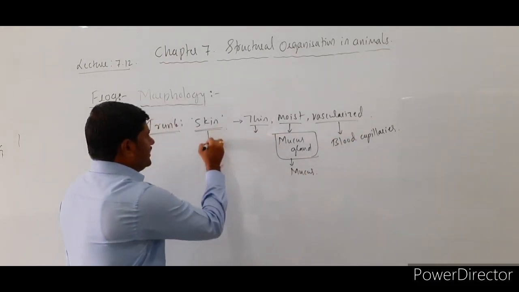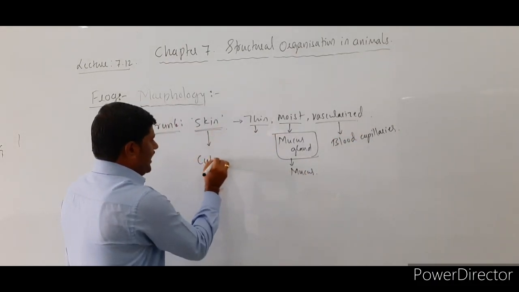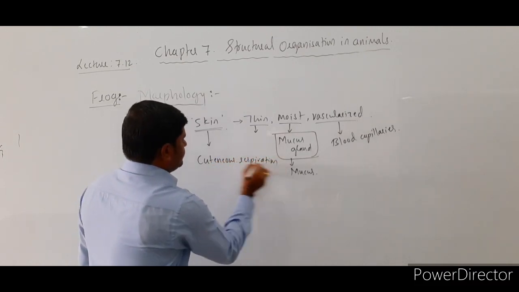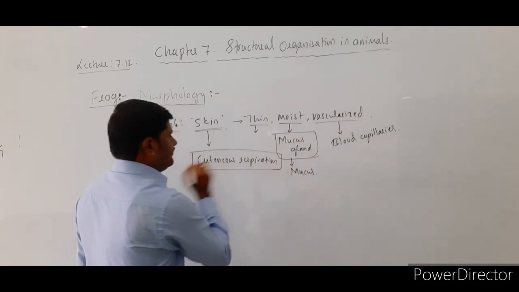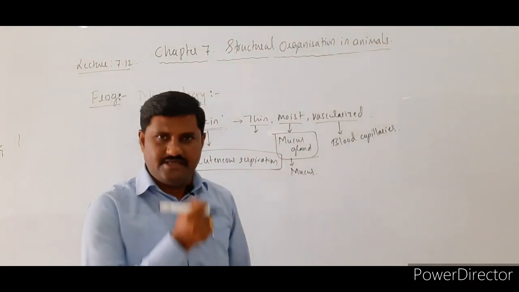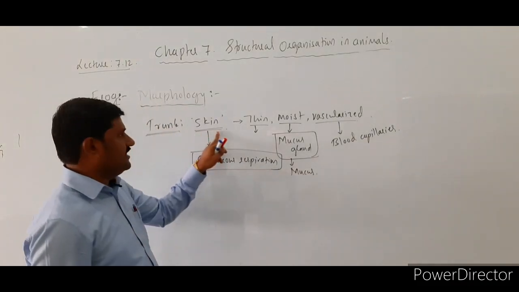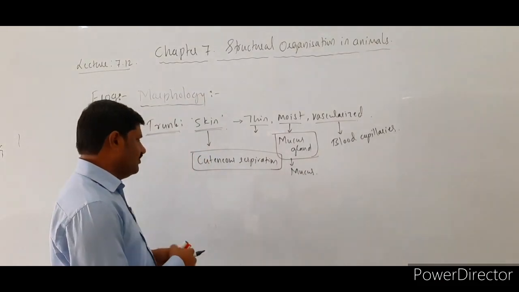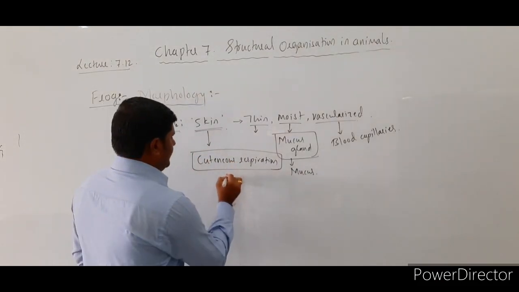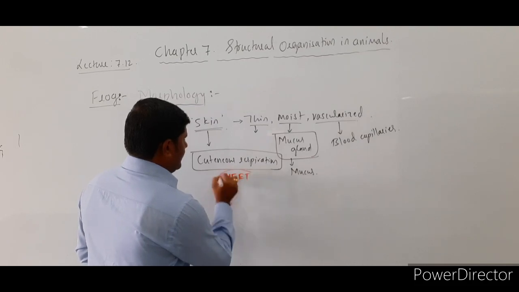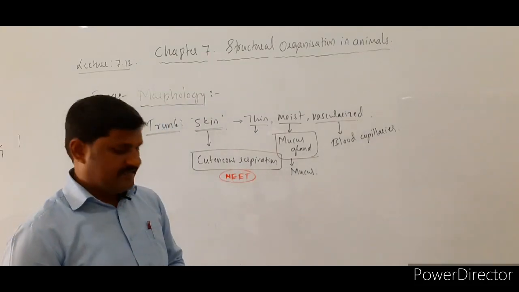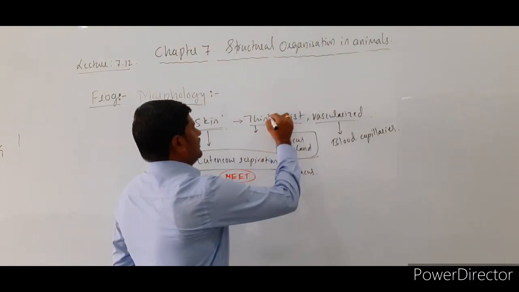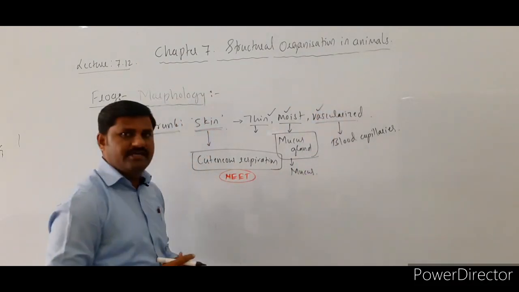That kind of respiration is called cutaneous respiration. What is it called? Cutaneous respiration is a unique feature of this frog. Respiration that takes place through the skin itself, right? This is also a very important point to be noted for the NEET examination point of view. Cutaneous respiration is seen in this animal since the skin is thin, moist as well as highly vascularized.